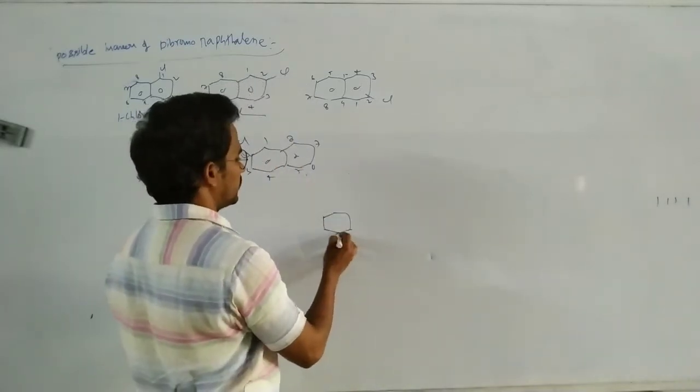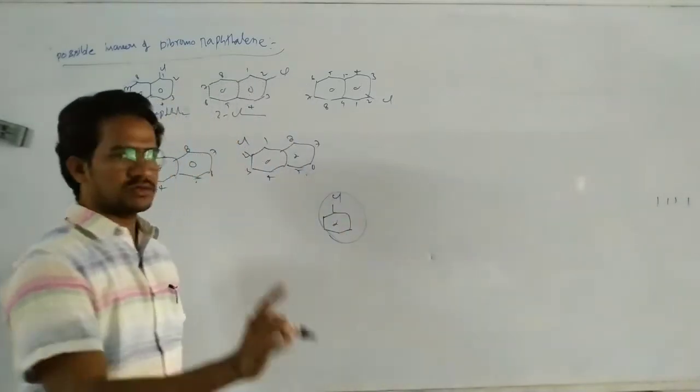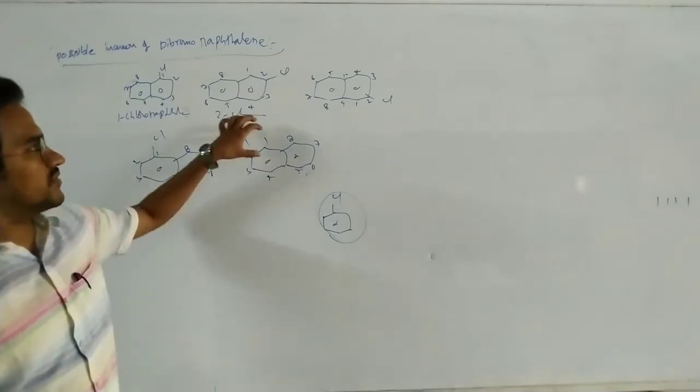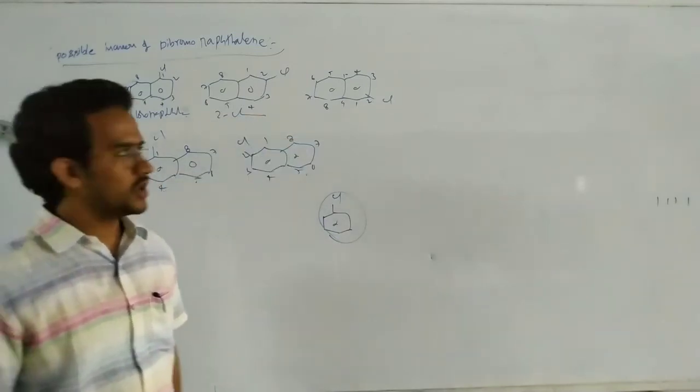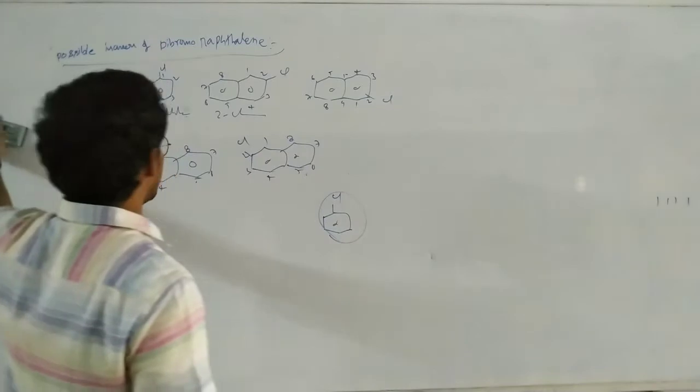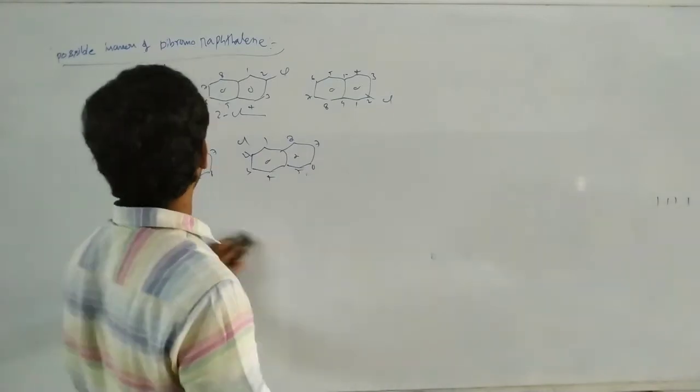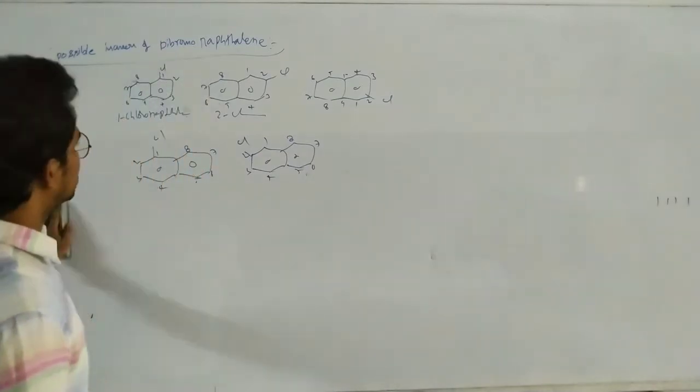So here monochloronaphthalene derivatives are two. Monochlorobenzene is only one. But monochloronaphthalene derivatives are two. Okay, that's it.